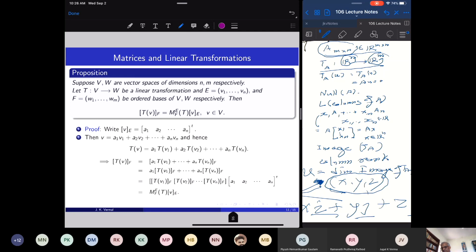and that is what we wanted to prove. So I'll paraphrase it once again for you: I have finite dimensional vector spaces V and W, and a linear transformation. I want to determine the coordinate vectors of the image vectors of T. To do that, I apply the matrix of T to the coordinate vectors of the vectors in the domain space. When I do that, I get the coordinate vector of the image. So the matrix of T with respect to E and F, operating on the coordinate vector of the input vector, gives me the coordinate vector of the output vector.